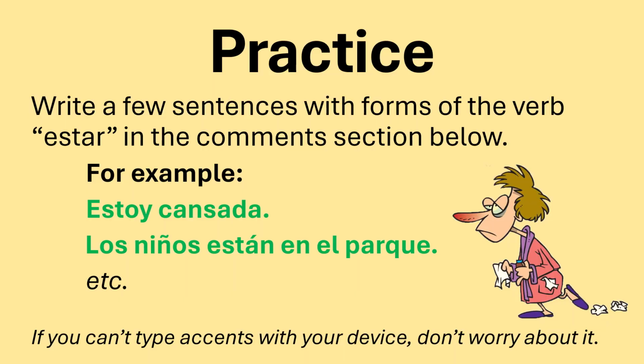Practice. Write a few sentences with the forms of the verb estar in the comments section below. Remember that estar is used mostly with temporary conditions and locations. It's not used with permanent characteristics. For example, estoy cansada. I'm tired. Los niños están en el parque. The kids are in the park. If you can't type accents with your device, don't worry about it. Just write the words without them for now.